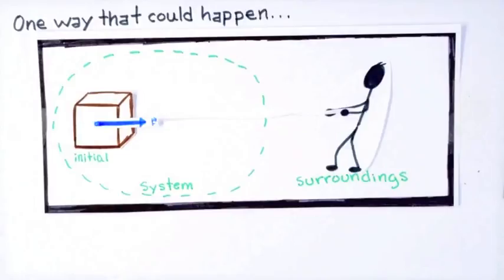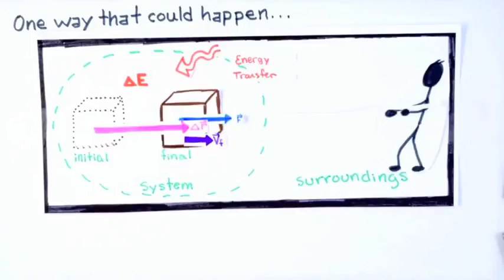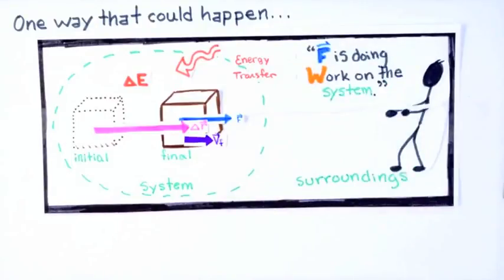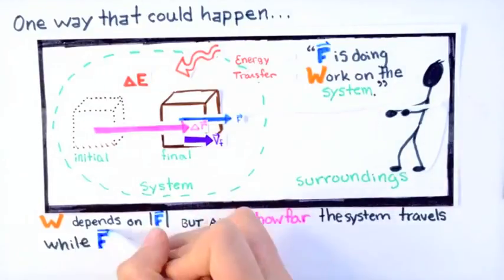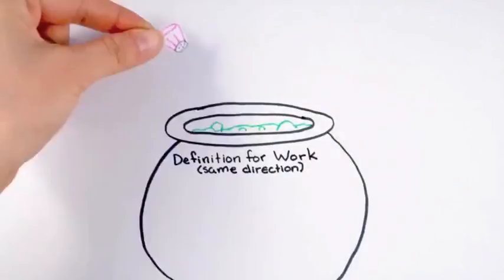We're imagining here for the moment that this pull, this force we call F, is the only force acting on the box. We say that the force F is doing work W on the system. Moreover, since it's reasonable to expect that the larger the force, the more energy would be transferred, then we would expect that the work would depend on the magnitude of the force. But that's not the whole story. The work will also depend on how far the system travels while the force is applied to it. That how far is specified by the magnitude of the displacement.